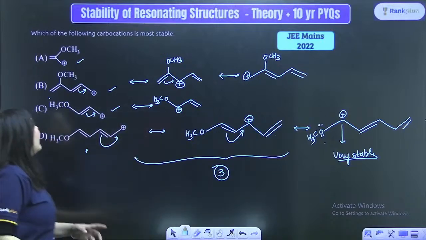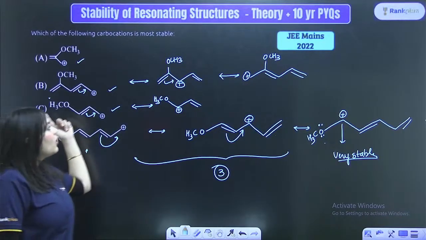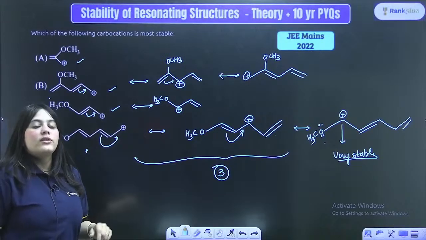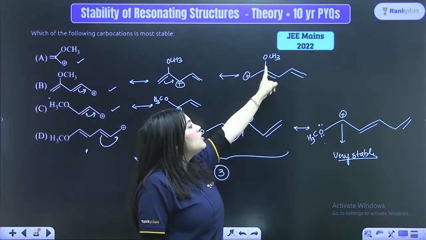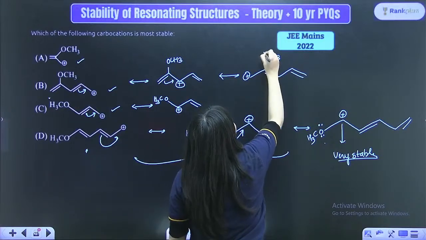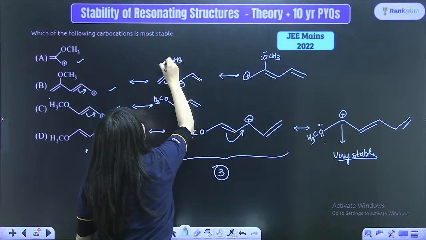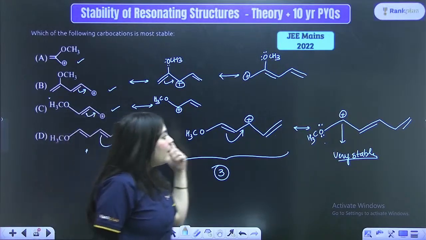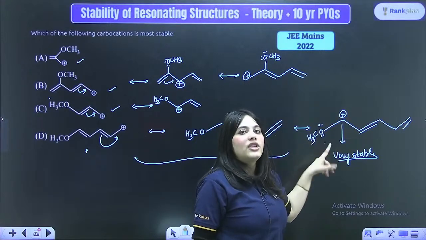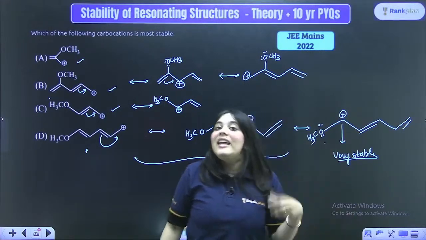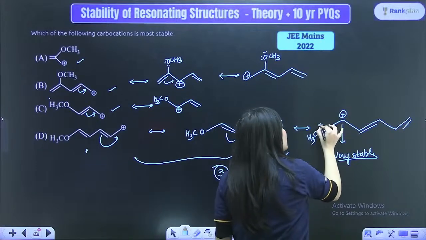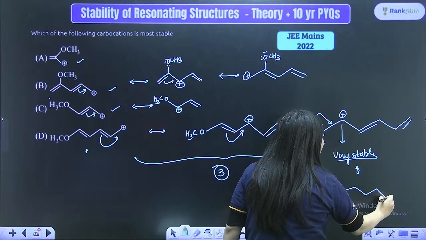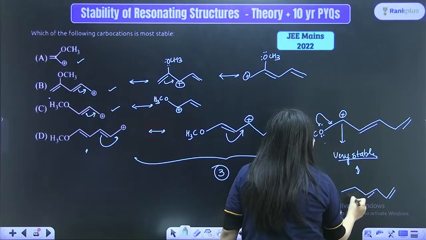Now in the B option, we again have 3 resonating structures. Can everyone see that? We again have 3 resonating structures, but the positive charge is not right next to the atom which has a lone pair of electrons. Here also the positive charge is not right next to the atom which has a lone pair of electrons, but in the D option the positive charge comes right next to the atom which has a lone pair of electrons. This has an extra stability because once again it can show a resonating structure like this. Here 1, 2, 3, 4, right?